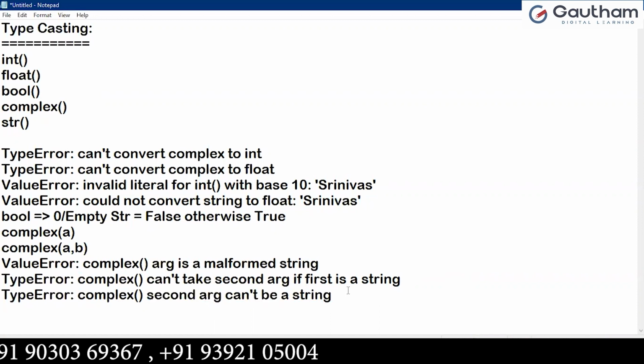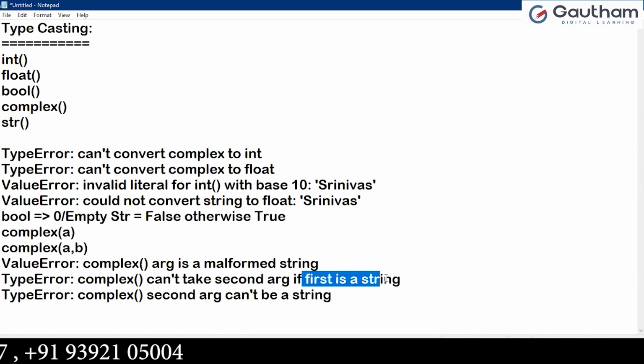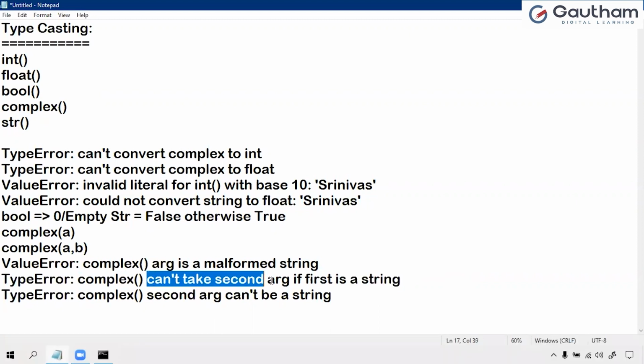Right? Next step. If you are taking the first argument as a string, then it cannot take the second argument. So these two points we have to note at the time of converting into the complex data types.